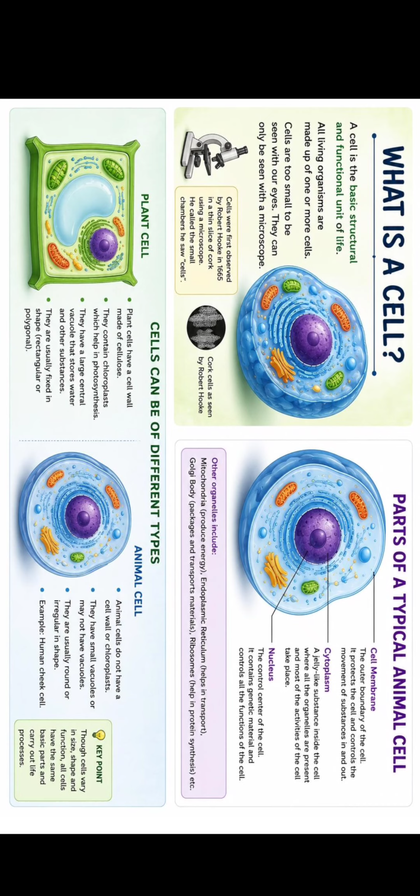Here I have mentioned only the cell membrane, cytoplasm, nucleus, but you already know that there are many other parts. Also, I have shown you that cells can be of different types. Here I have shown you the plant cell and the animal cell, but I already told you there are around 1.7 to 1.8 million species present, right?